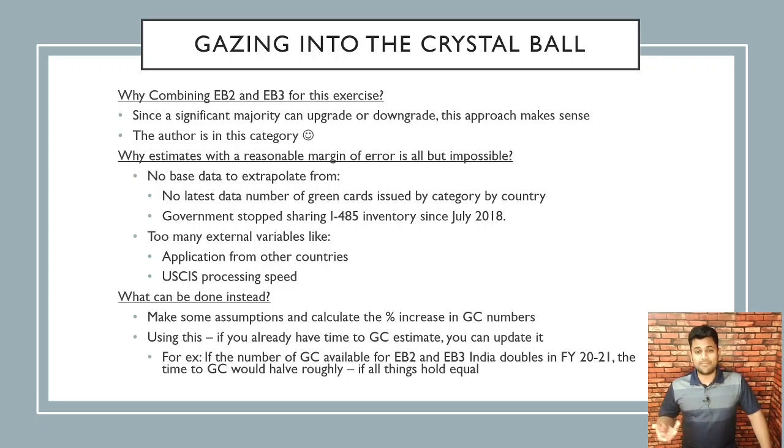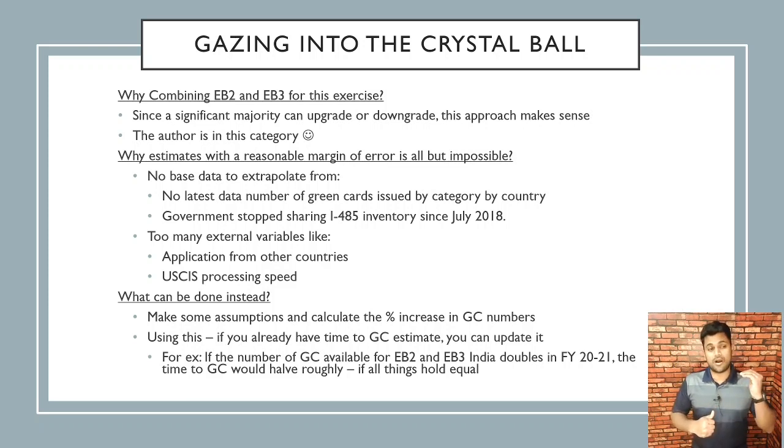The latest data on numbers of green cards issued by category, by country is just not available. The government stopped sharing I-485 inventory numbers since July 2018. So you don't have any base data to go off of other than self-reported numbers through forums and other places. And there are too many external variables like applications from other countries, how many people are sitting in the backlog, how fast does USCIS process, too many variables to estimate and say, hey, I think this will be the cutoff date.